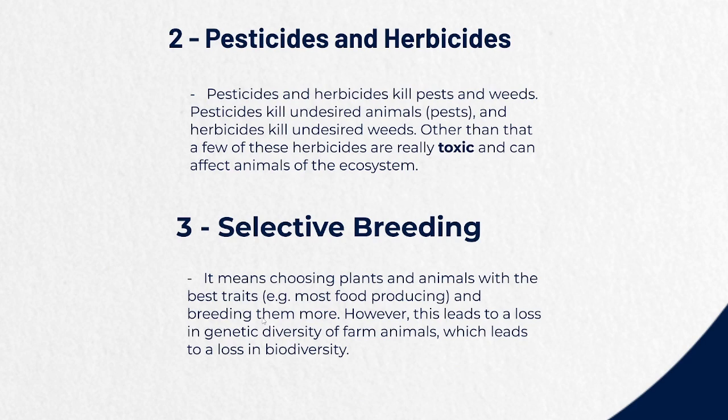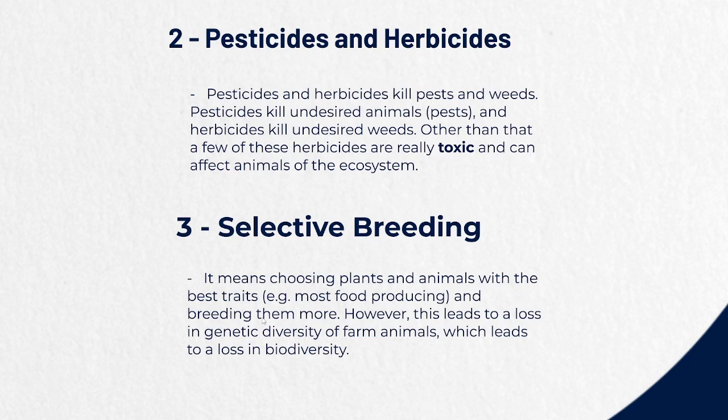For example, if a cow can produce milk in a large quantity, they will select the cow with the highest quantity, and there will be a specific type of trait for this. So choosing the best traits and breeding them over and over again, this is called selective breeding.